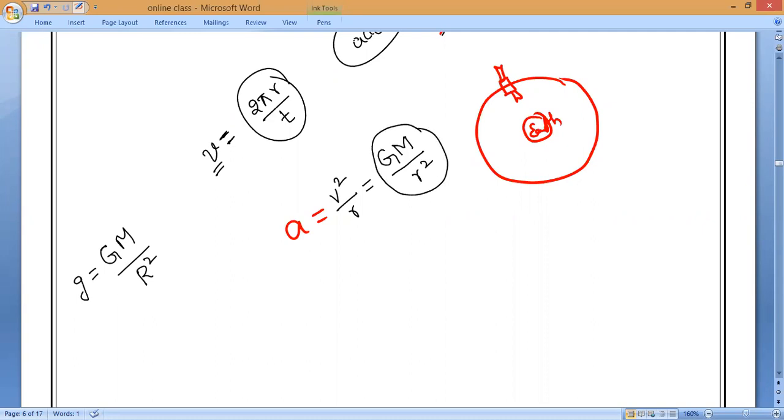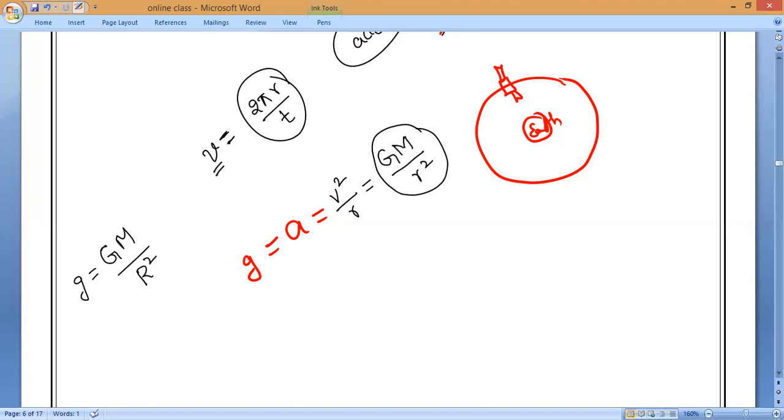Yes, Harini, Divya? Yes, please, everybody. Which is equal to V square by R. Do you understand, everybody? Because as we know, when it is in circular motion, acceleration is equal to gravitational force. A is equal to g, and g is equal to GM by R square. Is it right or wrong, Mr. Harish? Yes, sir.